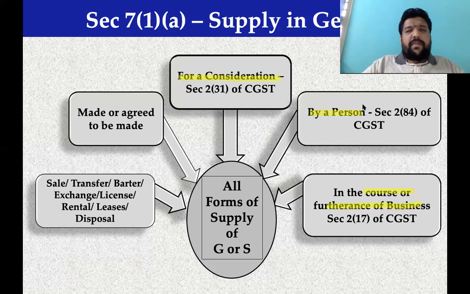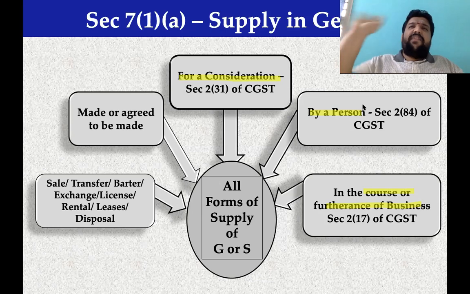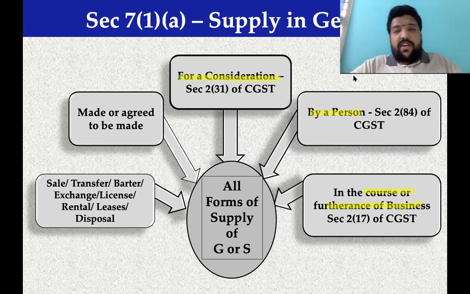Supply, not a supply. See, my question is not whether they will be liable to pay tax or not. My question is very fundamental. Supply or not, you decide first. Then we will decide whether intra or inter, then we will go to the levy section, then the registration section, then we will understand the threshold.